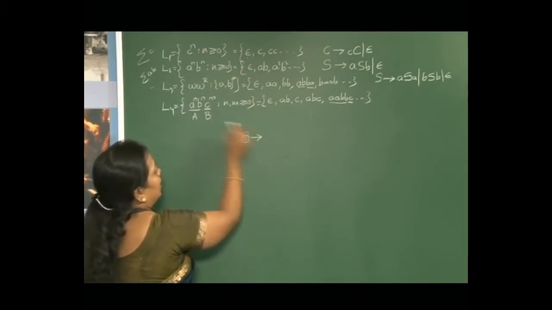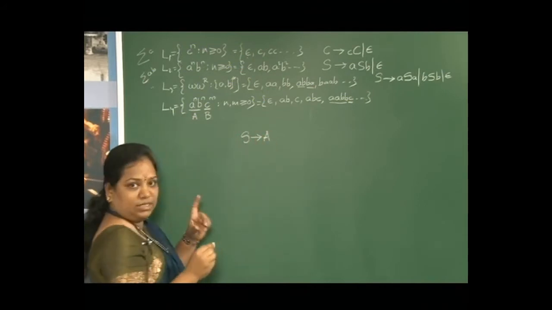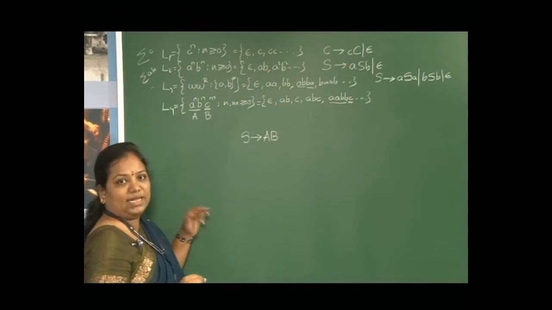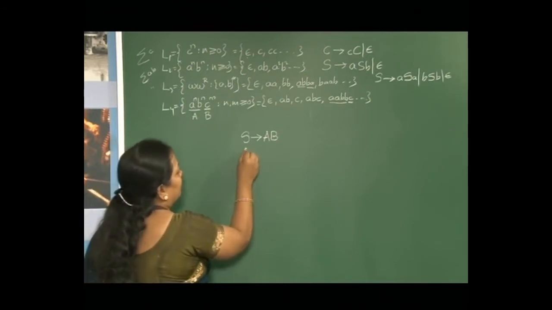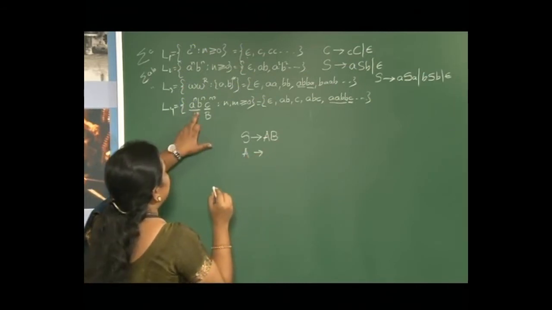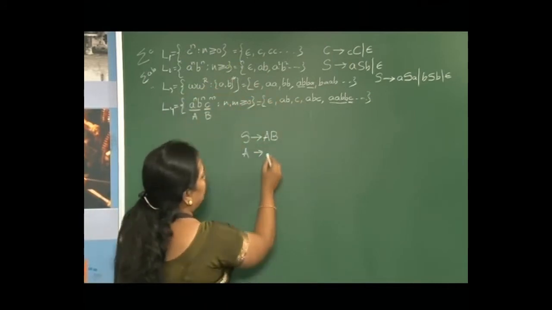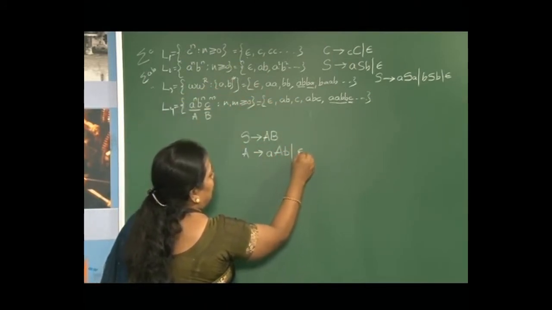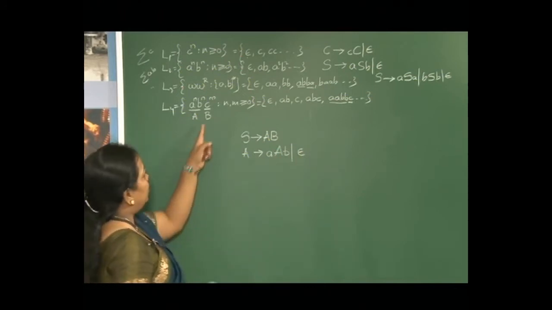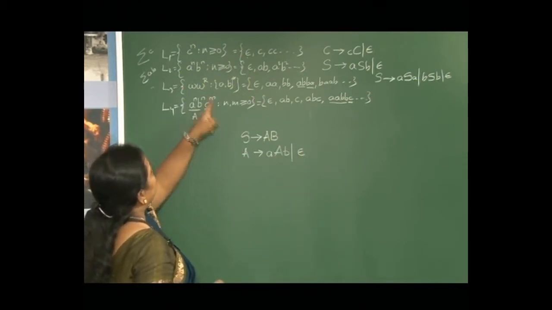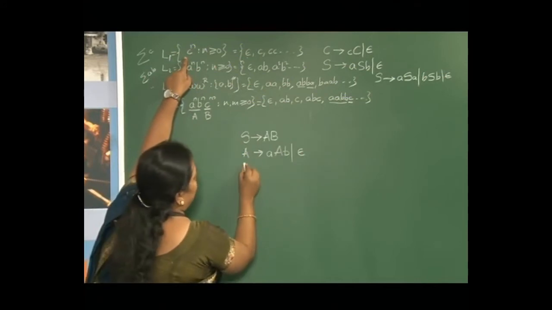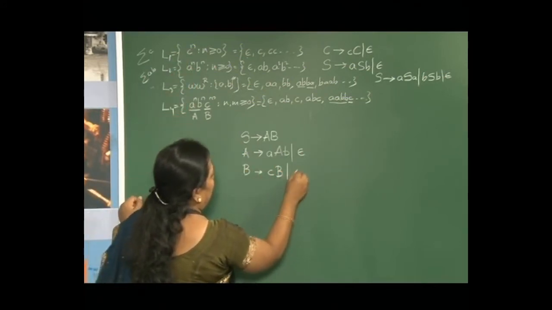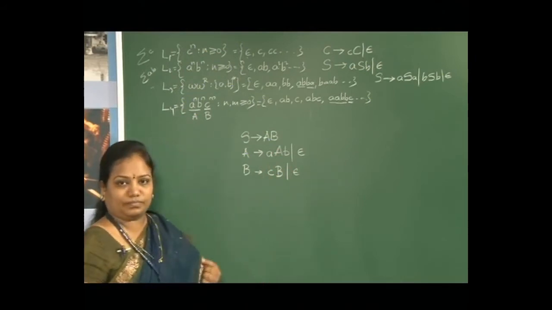S tends to a first part, A, followed by or concatenated with B, the second part. Now what is A? A is a^n b^n. Already we have written the rules: A tends to aAb, or A tends to epsilon. And what about B? B is c^m, that is language 1. So for language 1, B tends to cB, or epsilon.